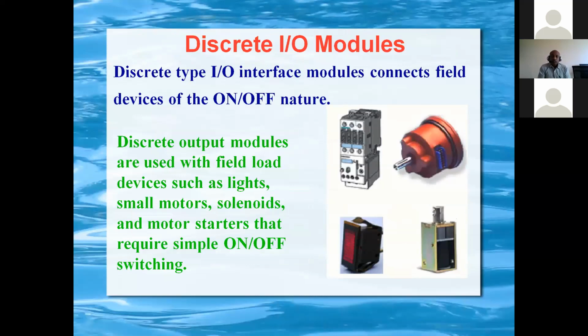So what are all the digital type IOs that can be connected in the field with the IO module? The contactors, small indication lights or lamps, switches, solenoids, so that can be switched on and off. So these are the IO interfaces.